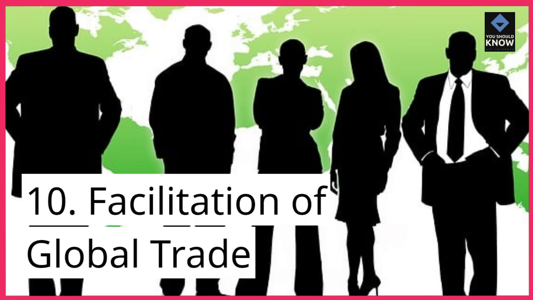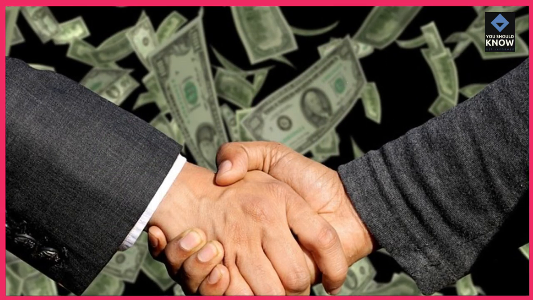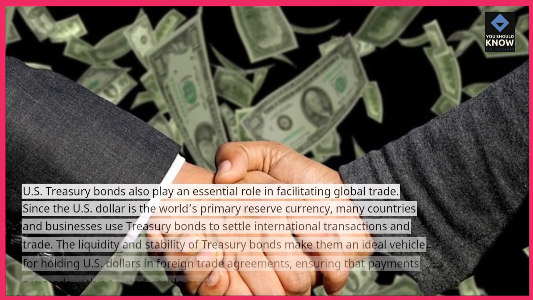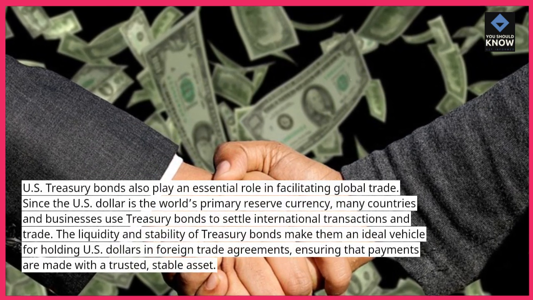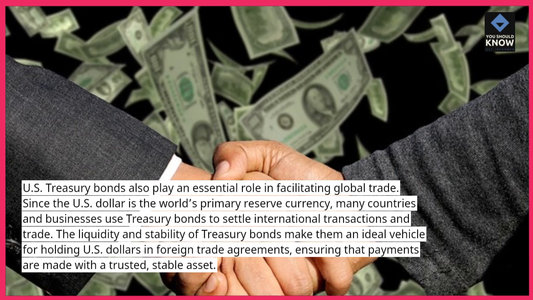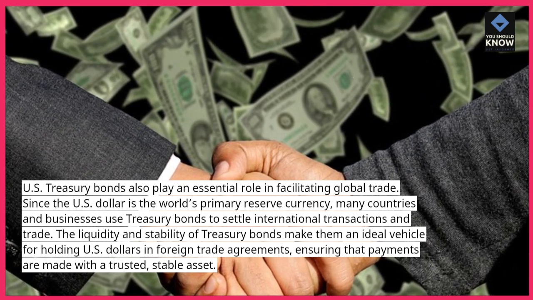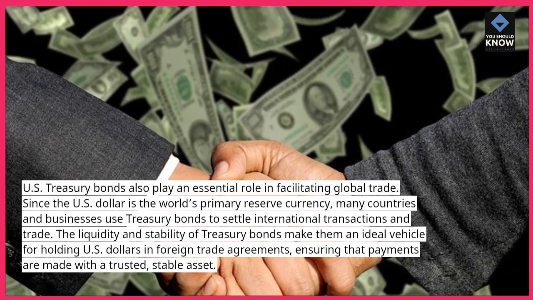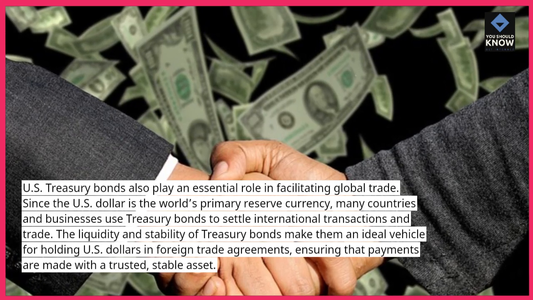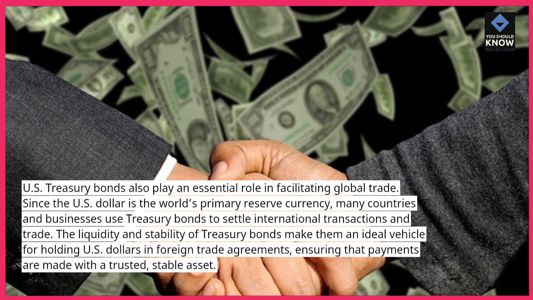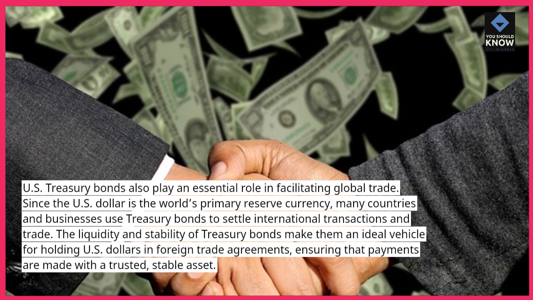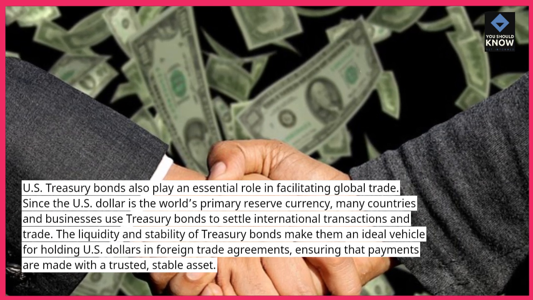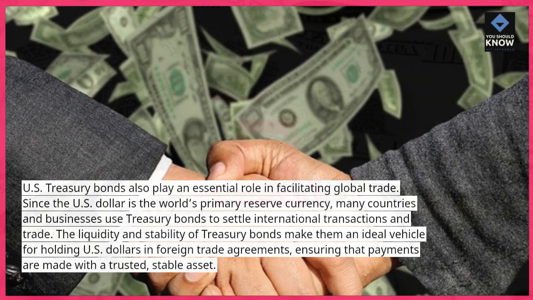10. Facilitation of global trade. U.S. Treasury bonds also play an essential role in facilitating global trade. Since the U.S. dollar is the world's primary reserve currency, many countries and businesses use Treasury bonds to settle international transactions and trade. The liquidity and stability of Treasury bonds make them an ideal vehicle for holding U.S. dollars in foreign trade agreements, ensuring that payments are made with a trusted, stable asset.